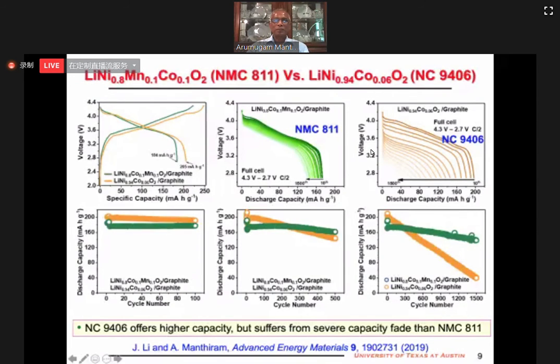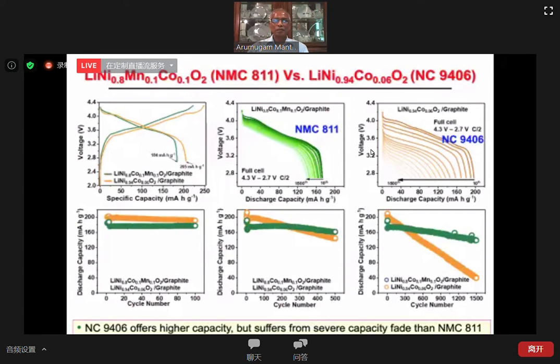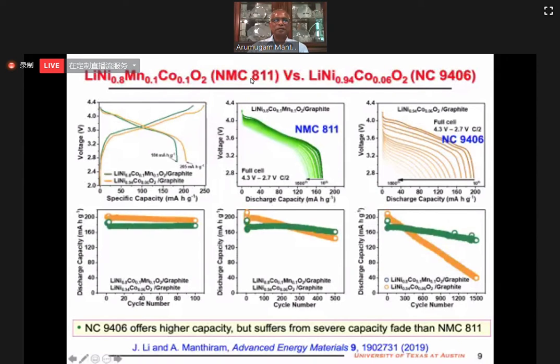I am also going to present all the data with pouch cell, with graphite anode, not with half cell lithium metal anode, so very reliable. So here I am comparing two cathodes, NMC 811, 80% nickel, and NC, no manganese, with 94% nickel. You can see the cyclability here. First, when you go from 80% nickel to 94%, you get higher capacity. That's why we are all interested to increase the nickel content. But the cyclability is getting worse when we go from 80% nickel to 94% nickel.